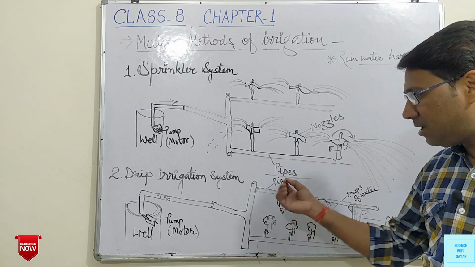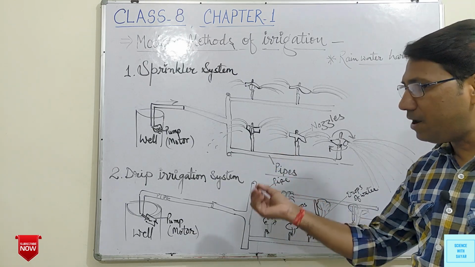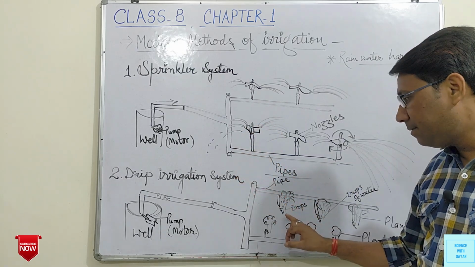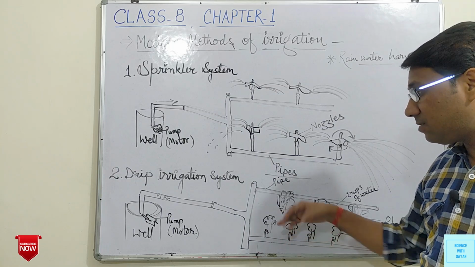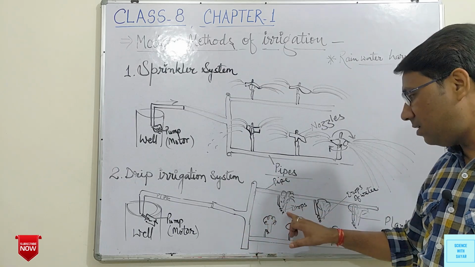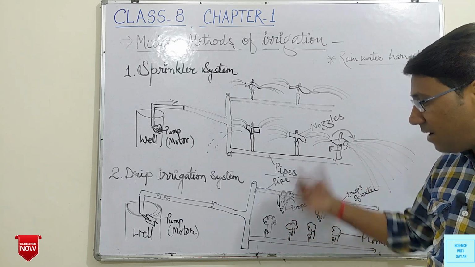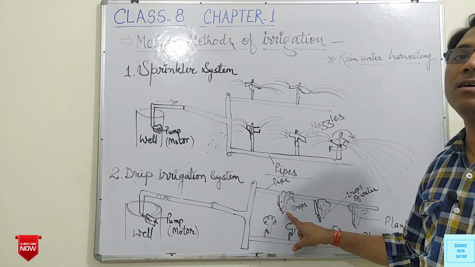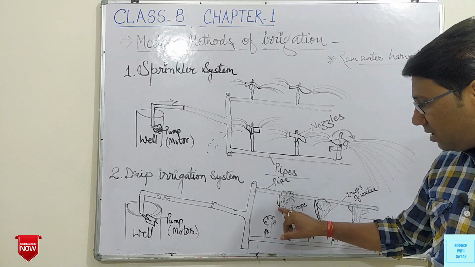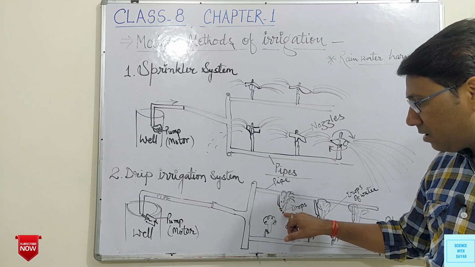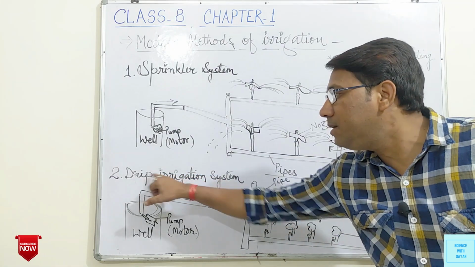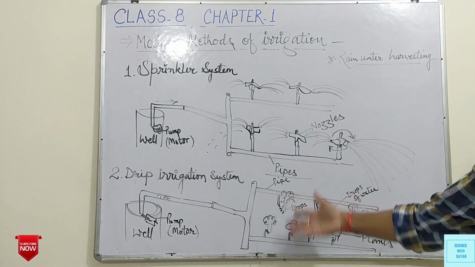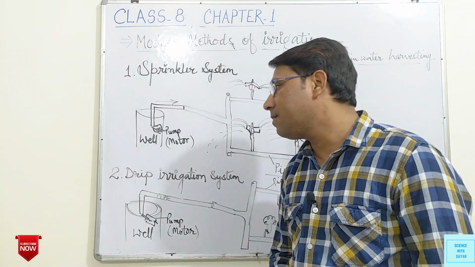Through these pipes there is a very small opening, and water comes out drop by drop, due to which it saves a lot of water, and water is provided to the crop drop by drop, as the crops or plants need. Water comes out through the small opening drop by drop, so it is known as drip irrigation system, and this also saves a lot of water and human labor.